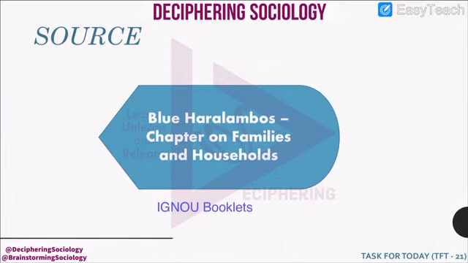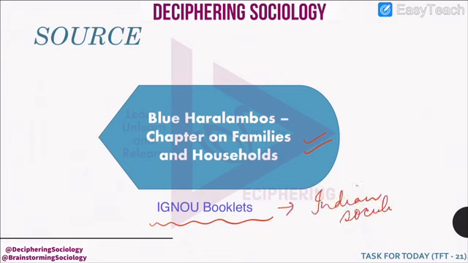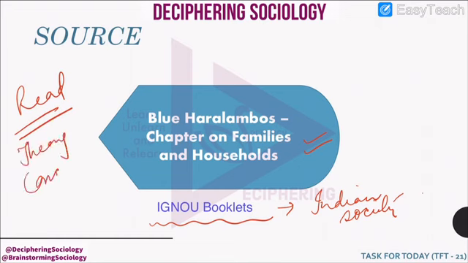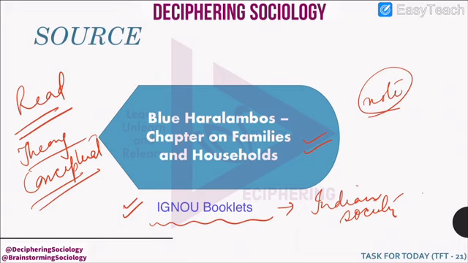So today's portion you will be studying from Haralambos's chapter on families and households, and you can also go through IGNOU booklets, especially for the Indian society part. Please read this portion, and there is a lot of theory as well as conceptual part, so you might find it boring, but please read it and then try to note down important points if you want.